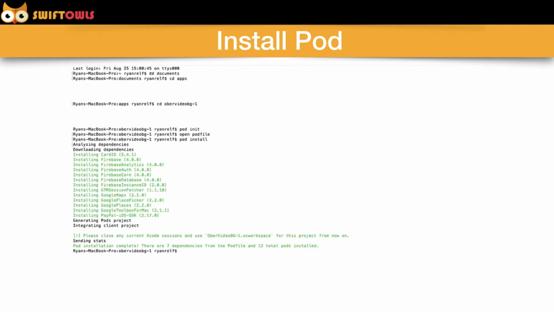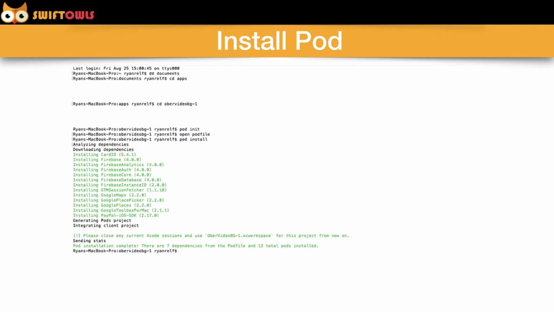Alright, so in a minute I'm going to show you a video on how to navigate to a particular folder and then initialize a pod, open a pod file, and then install a pod file. It may vary on your machine depending on where you saved your document. When I show this video, you'll see that I navigated to my documents folder, and then to my apps folder, and then to a folder called Ober Video BG-1, and that is where my Xcode project resided.